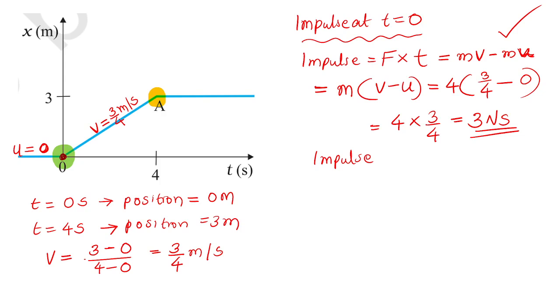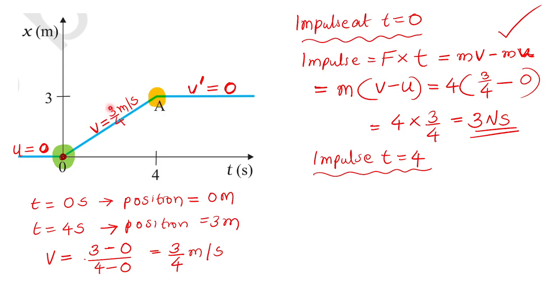Impulse, you may think of it as the effort done by the braking system. I want the impulse at time equal to 4 seconds. Just before the sudden stop, the velocity was 3 by 4. After the sudden stop, the car is not moving. Let me use some letter, say V dash, since V is already used. V dash is equal to 0. After the sudden stop, will the car move? If the sudden brake is applied, the car is stopped. It will not be moving.